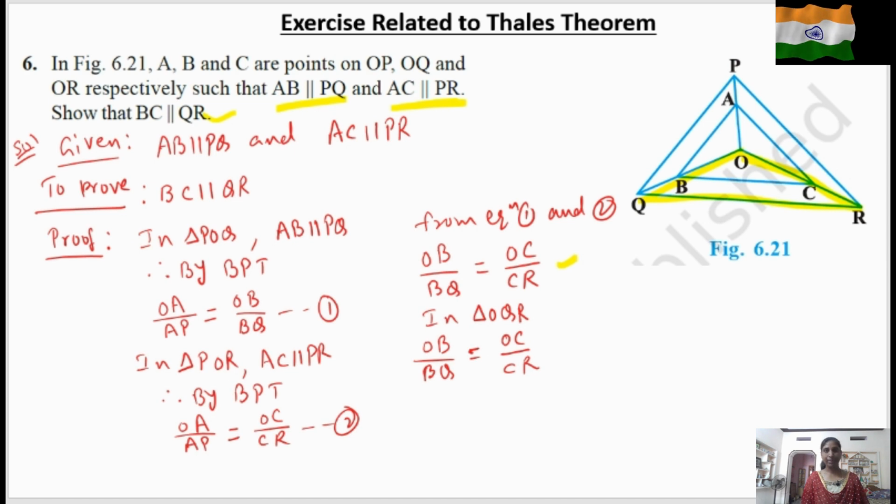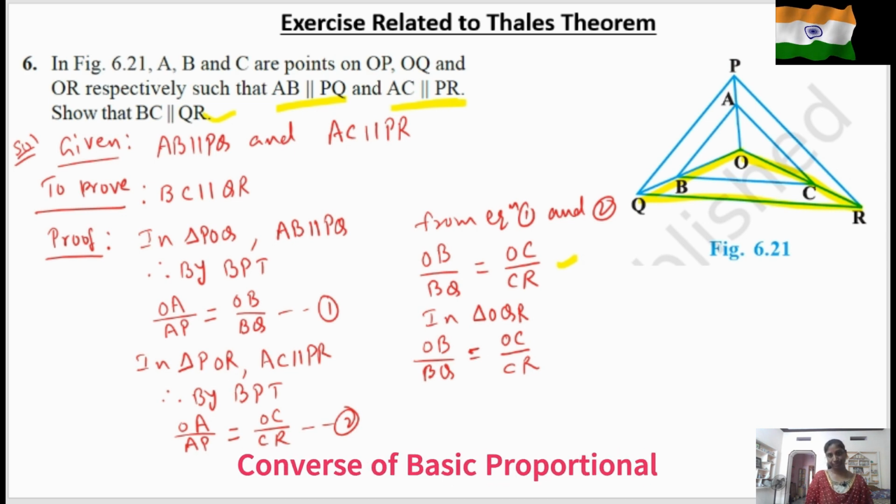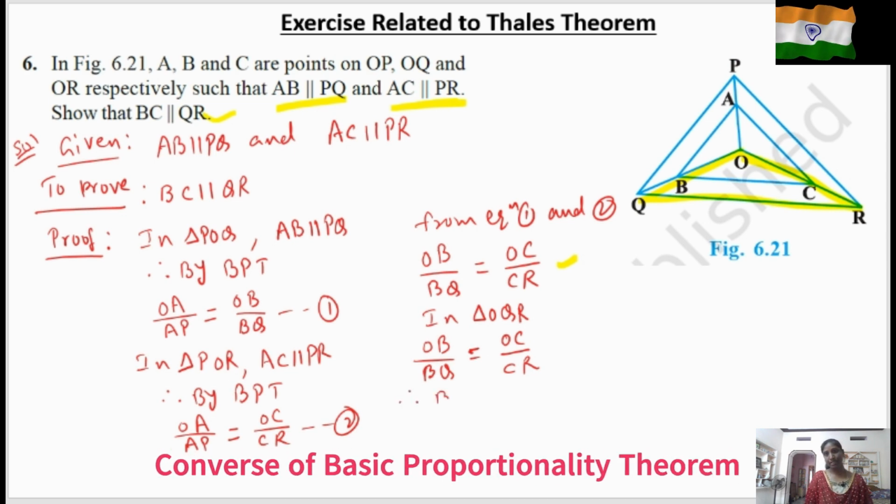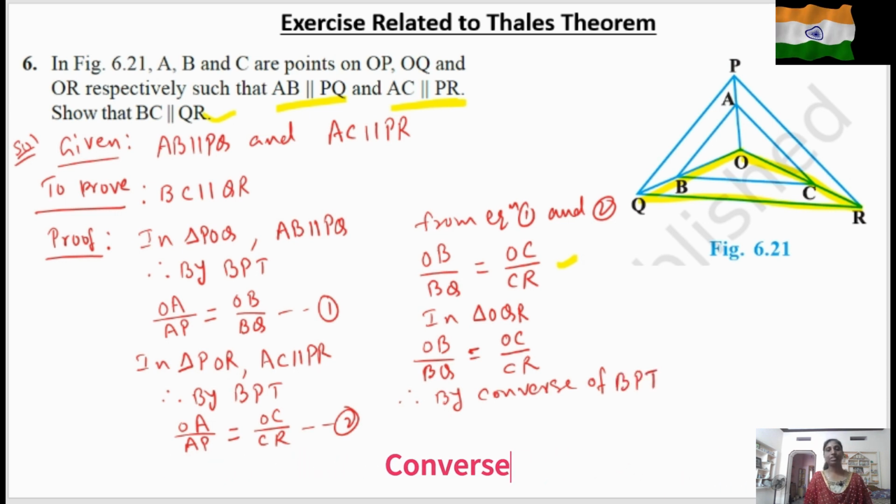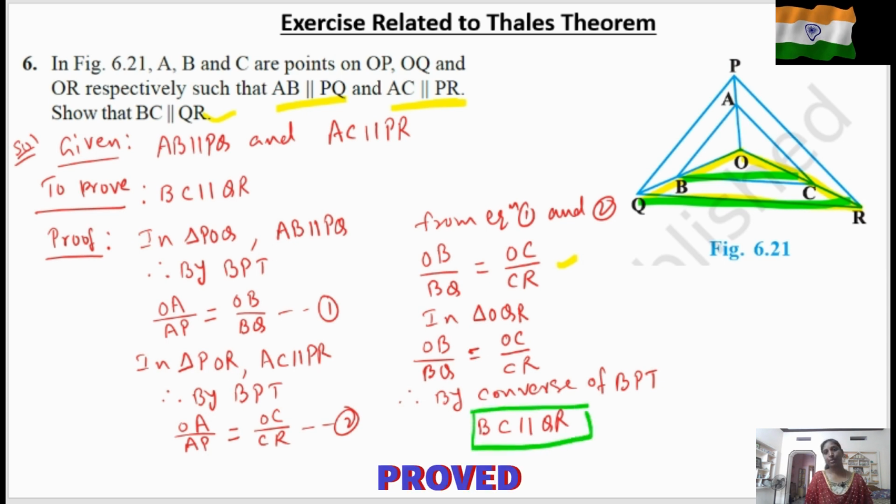Therefore, now we can apply converse of BPT. Therefore, by converse of BPT, we can say that BC is parallel to QR. So here, hence proved.